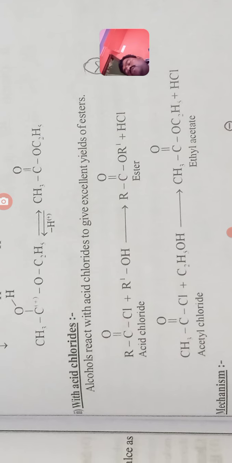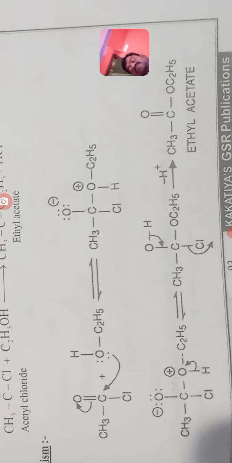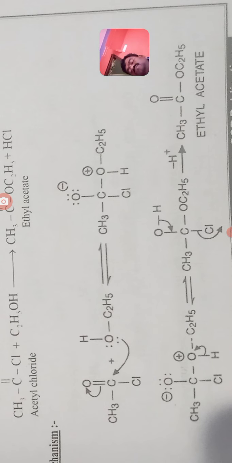Next, with acid chlorides. Alcohols react with acid chlorides to give excellent yields of esters. Acid chlorides means what? Acid chloride plus alcohol gives ester. This is the mechanism. Acid chloride plus ethyl alcohol.